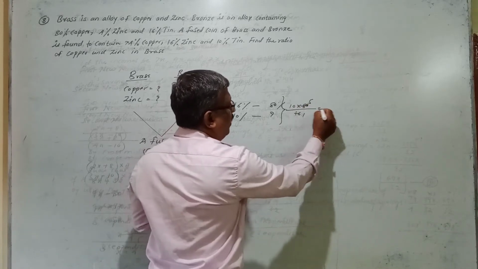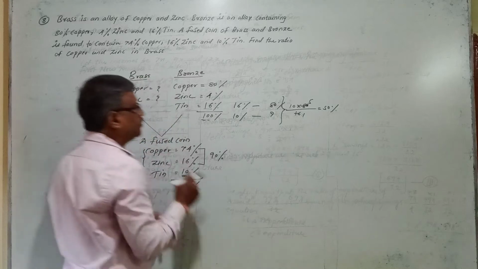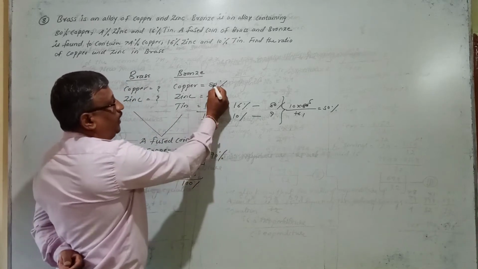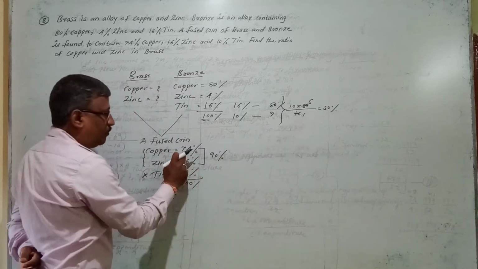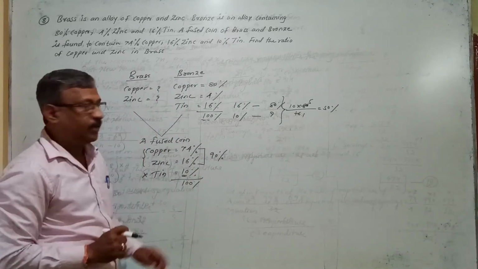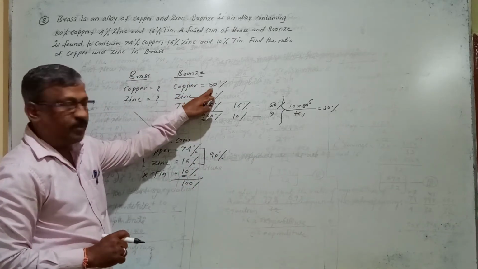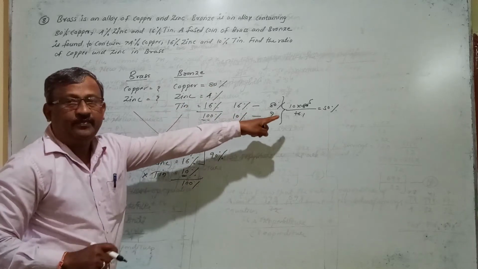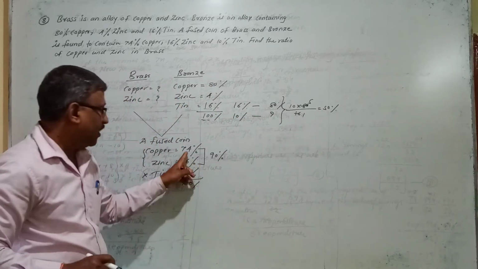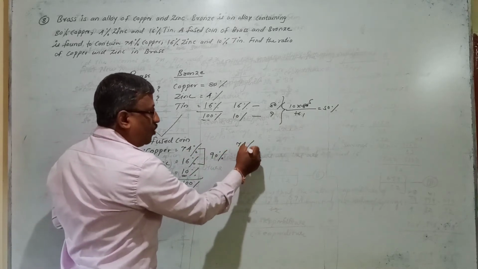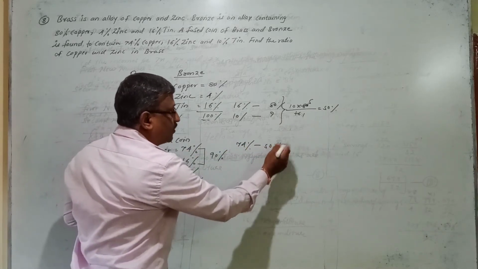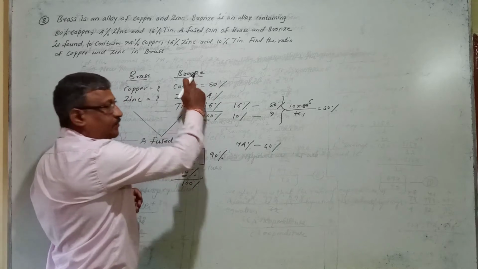So 5 into 10 is how much? 50%. Means out of 80% copper, they have taken only 50% copper in a fused coin, right? From bronze, out of 80%, they have taken only 50%. 50% they have mixed in the fused coin. This 74% copper includes 50% copper from which material? It is from bronze.